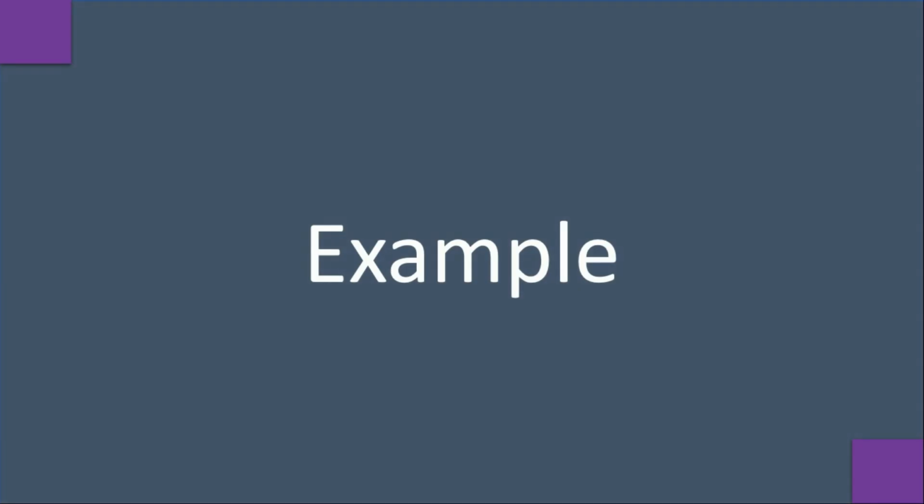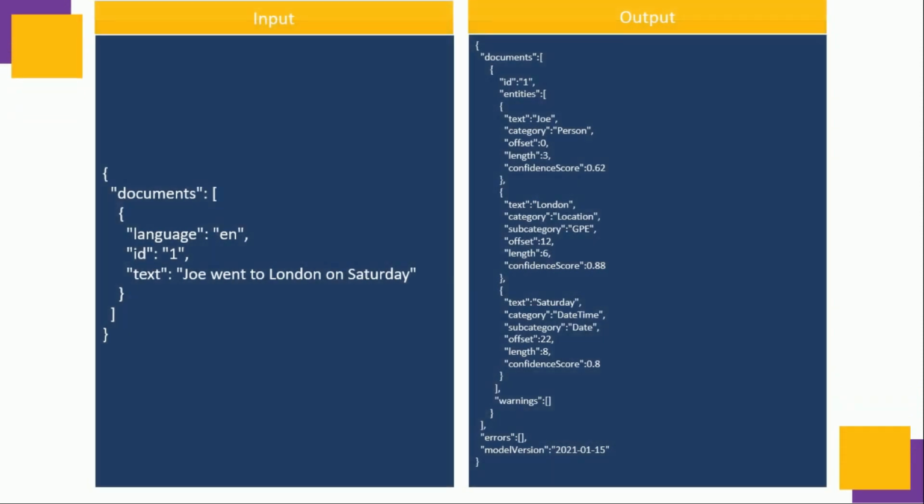So in this text, Joe went to London on Saturday. So what we can see is the response with ID 1 where text is Joe, category is person. So this is the thing we are looking for. So this is a named entity.